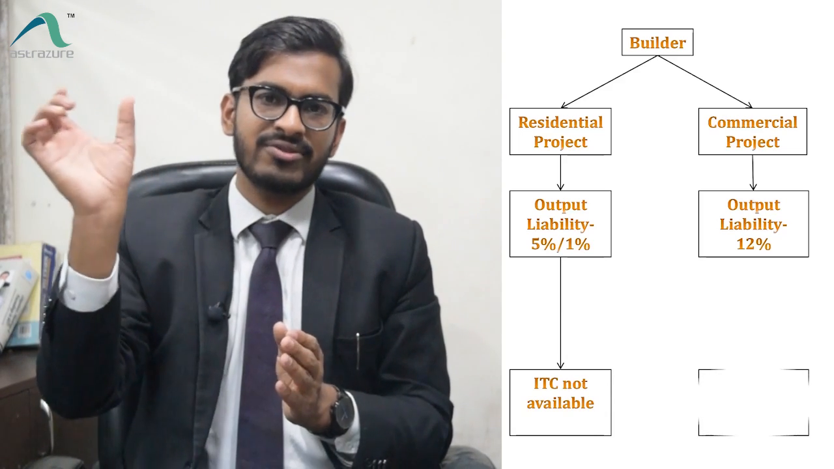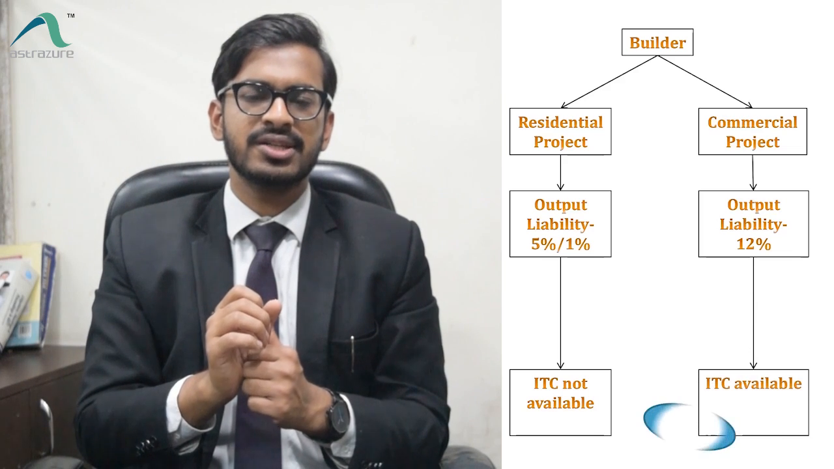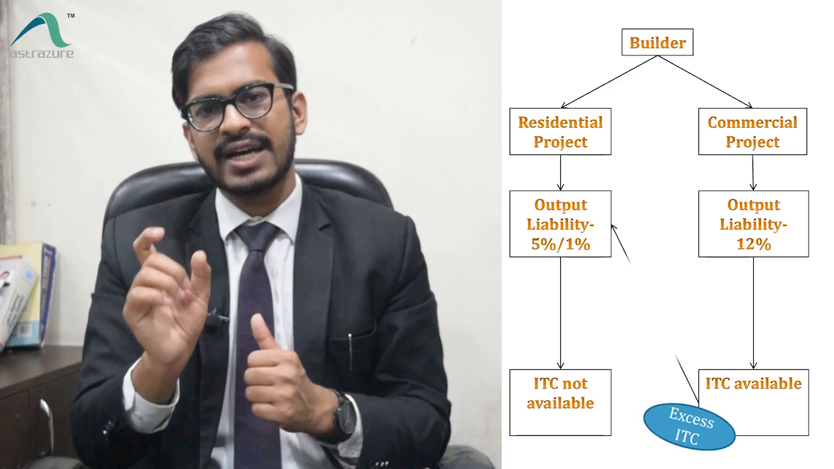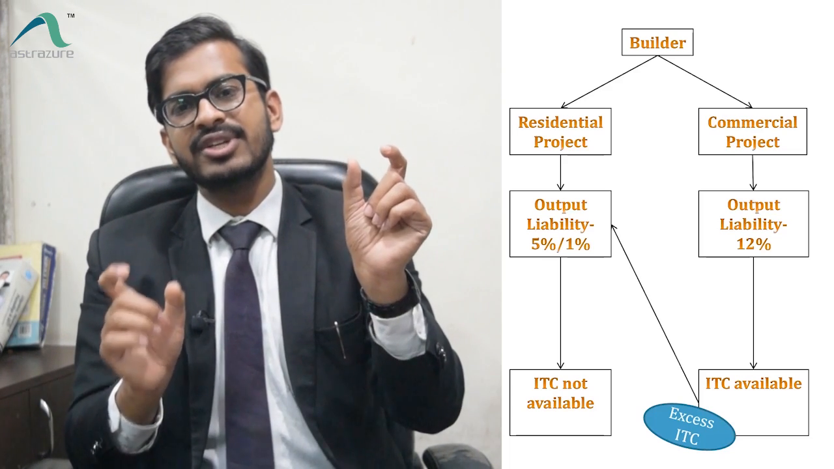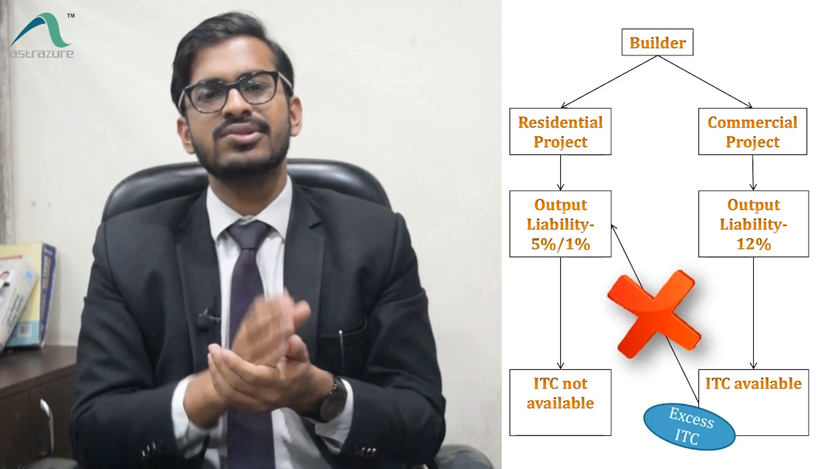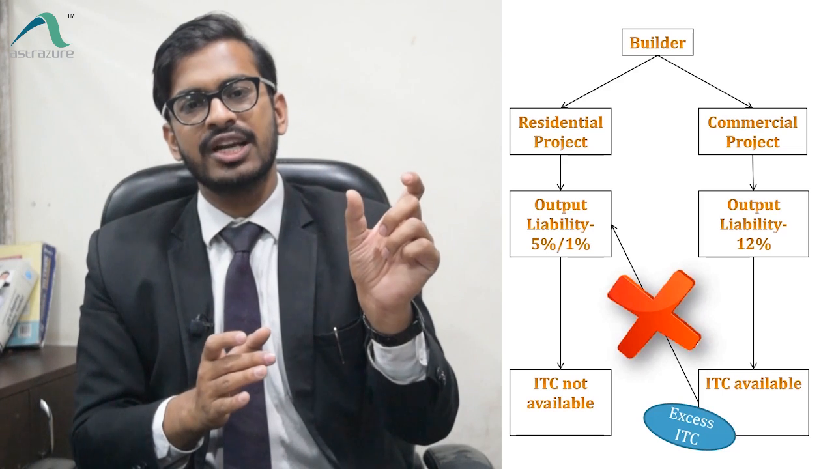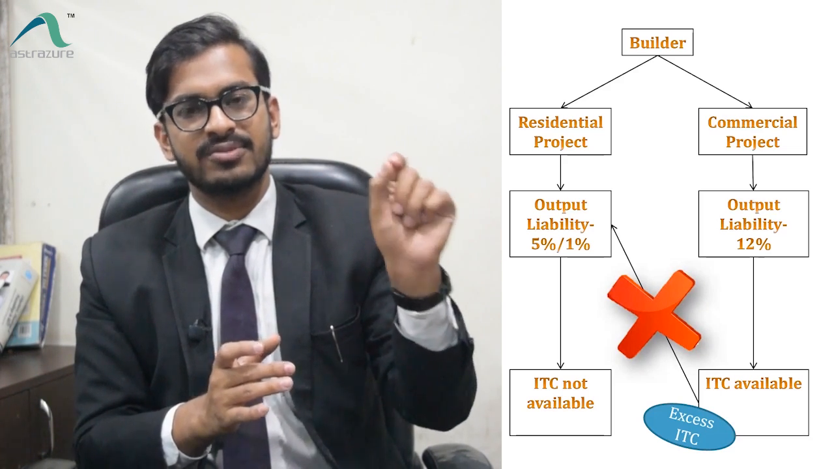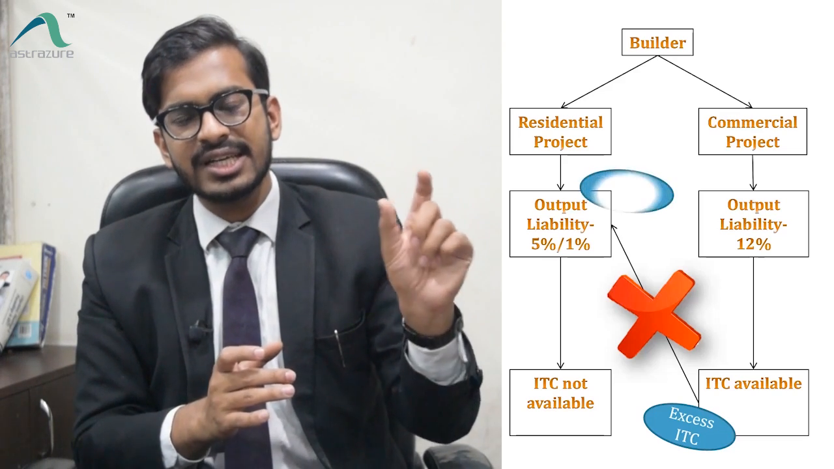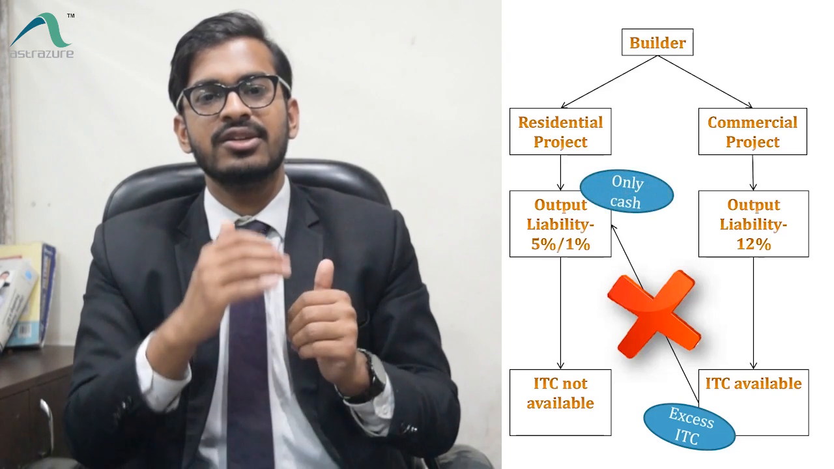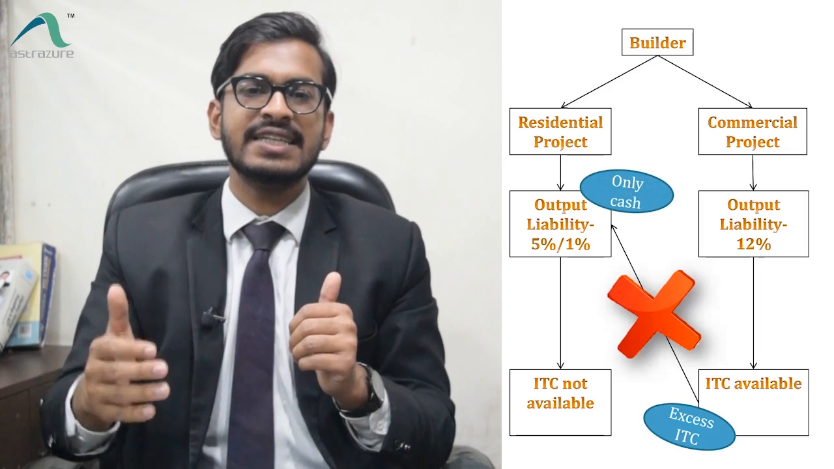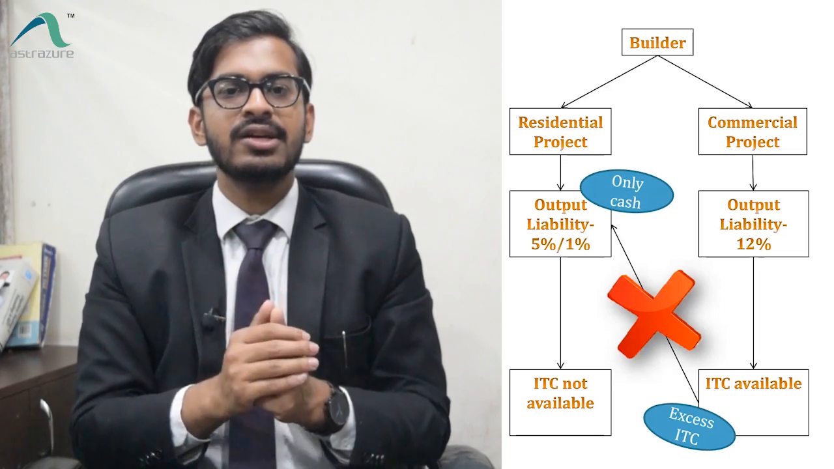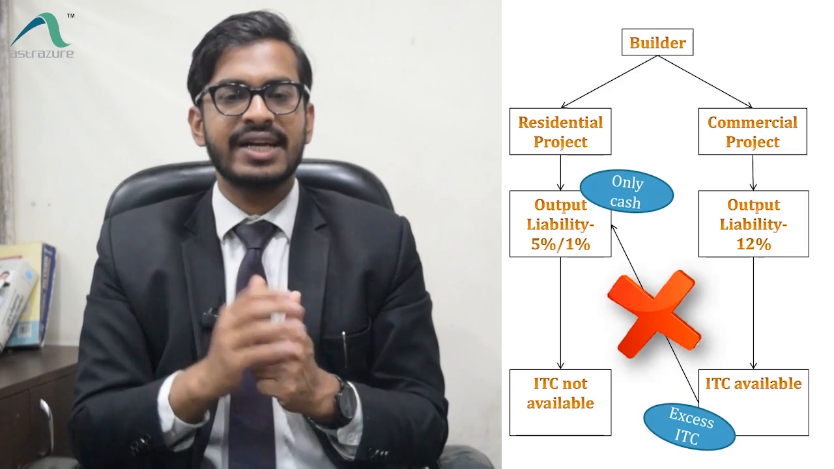Now suppose after paying off the liability of the commercial project, some ITC is left, and he wants to use that ITC for the output liability of the residential project. That is also not allowed. They have said that all the output liability pertaining to the portion at the rate of 5% or 1% has to be paid in cash only. No ITC of any other project or any other business can be used for that liability. Clear? So now moving on to the next condition.